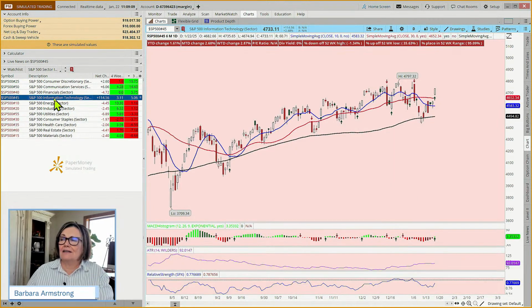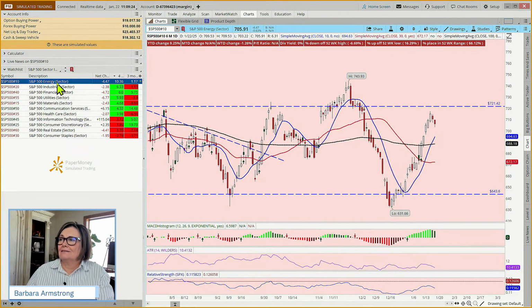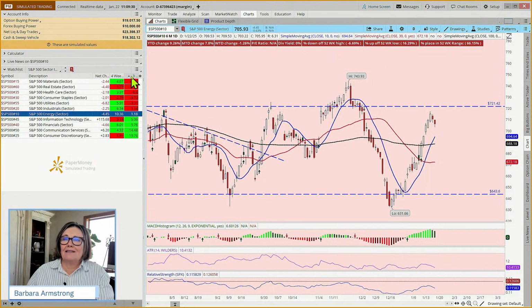In technology, just off the podium, not in the medal round over the last 3 months, but in a solid 4th place. And then in the last month, we've got energy making a bit of a comeback. But keep in mind that as much as it's really had a strong month, when we go back to the 3 months, it's in the bottom half.